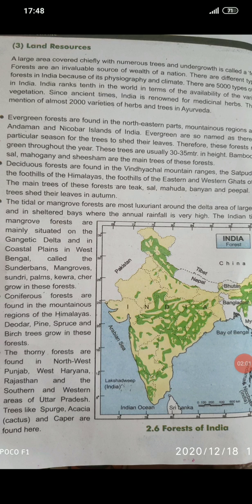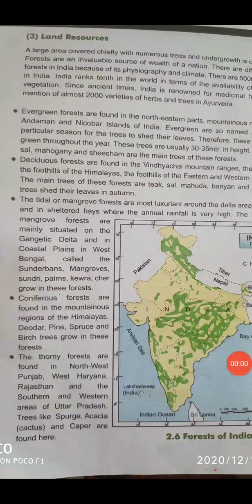There are different types of forest in India because of its physiography and climate. There are 5000 types of trees in India. India ranks 10th in the world in terms of the availability of a variety of vegetation. Since ancient times, India is renowned for medicinal herbs.